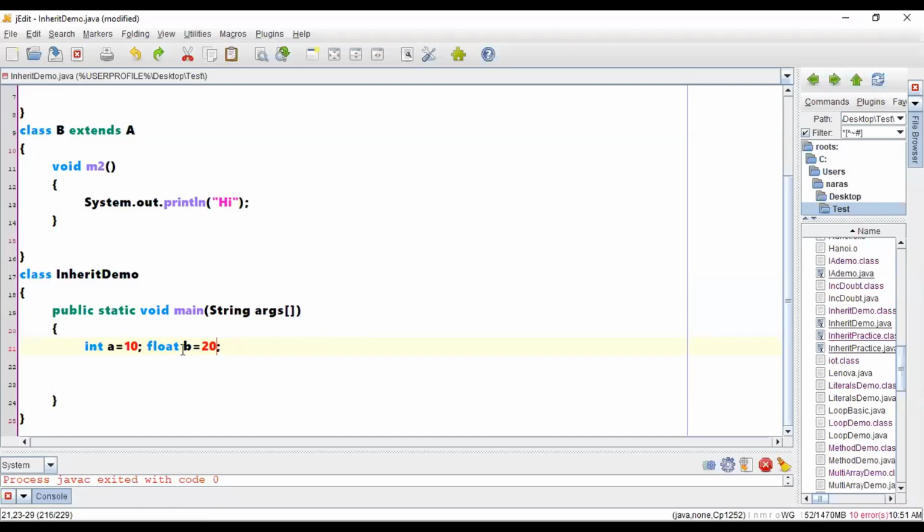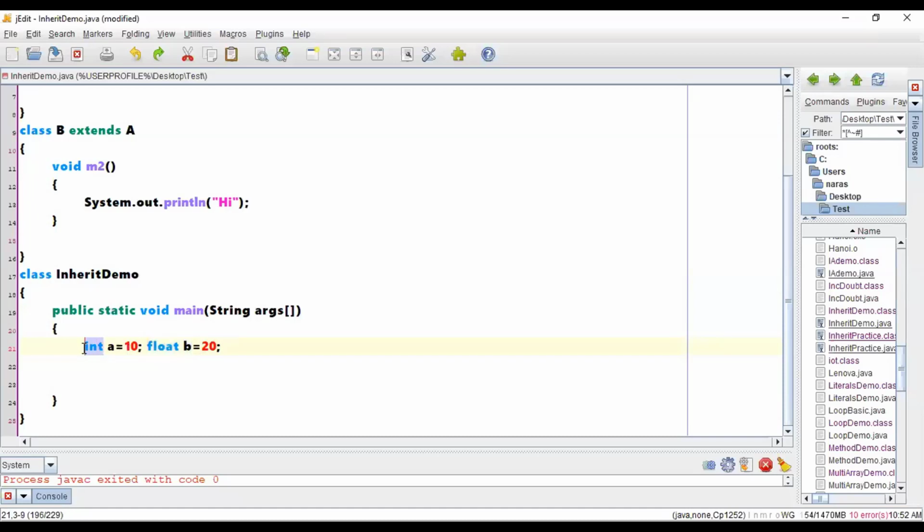If I consider float, which is a bigger data type, as a parent, then for a parent reference you can assign a child class value. No problem. That means for a float data type, which is a bigger one, you can assign smaller values. But vice versa is not feasible.